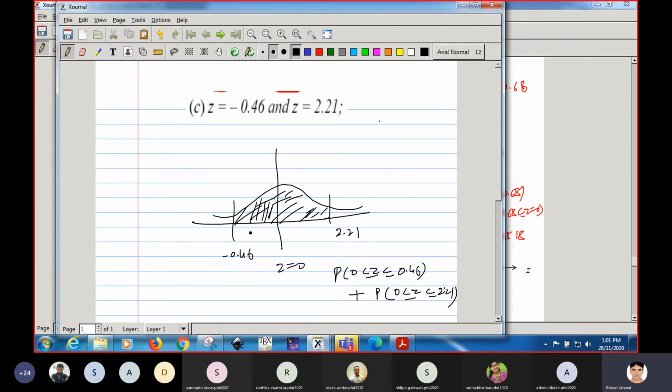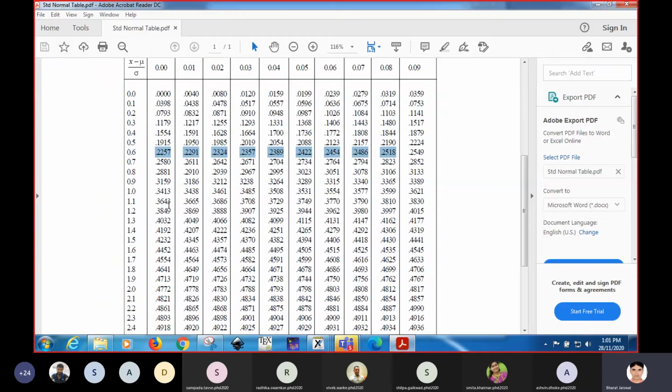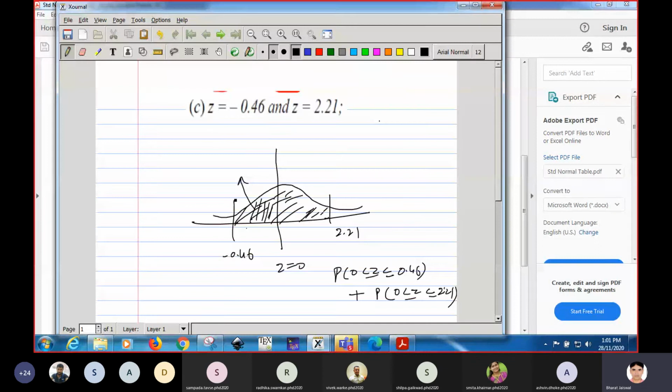So let us find out this area. What would be this area? For 0.46, this is 0.4 and this is 6. How much is this one? 2454. Getting it, students? So this value becomes 0.2454. Area can never be negative.